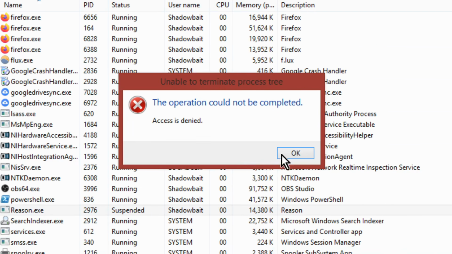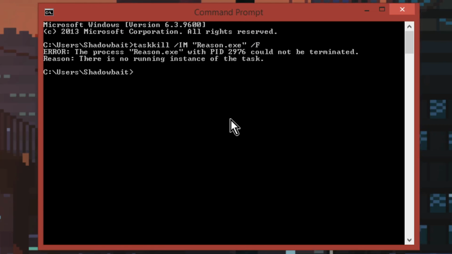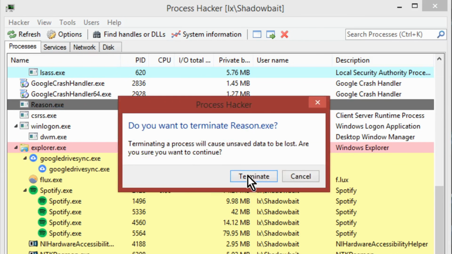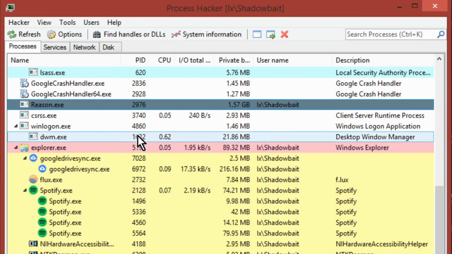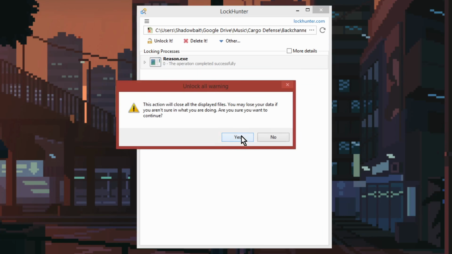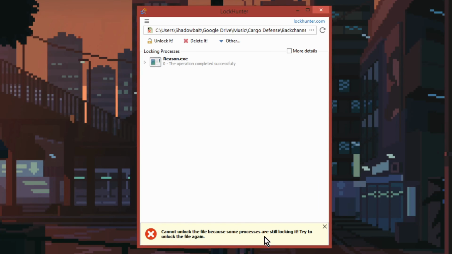I'm still using it on my music PC, and I am just baffled by this problem I'm having right now. I was working on the soundtrack for the game, and I was hoping to use a new piece in this video, but then my music software hung, and somehow when I force terminated it, it left behind a suspended process. And this process is persisting across reboots, and every command and tool that I found that's supposed to be able to kill any process is not working. It's still stuck there. And the problem is, this process has a file lock on a file that I was working on, and now I can't open it. I can't copy it. I can't do anything with it. I've tried unlocker tools. They fail to unlock it. I just have lost hours of work, and I have no idea how to get it back.